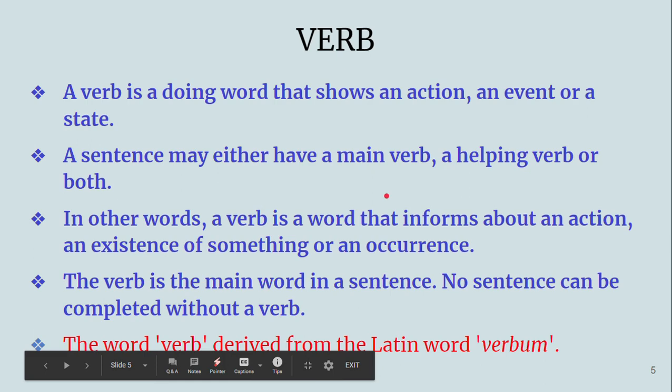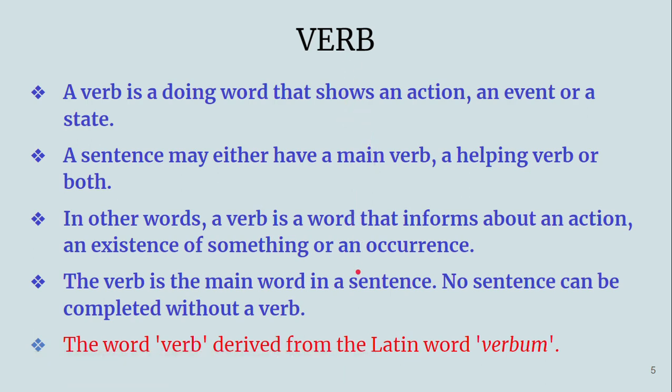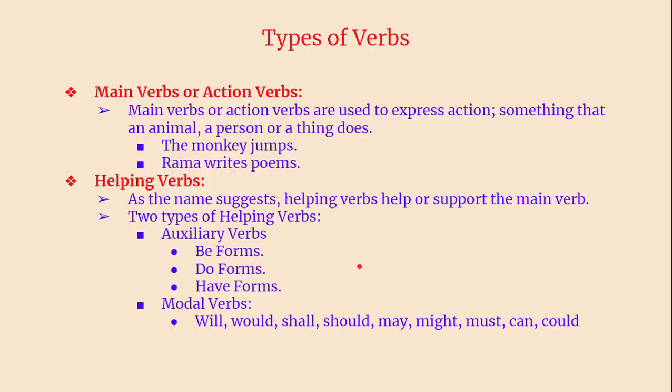Then I have explained what is a verb, with the different definitions. Then types of verbs: there are so many types of verbs, but we have main verbs or action verbs and helping verbs. These are very important in framing tenses.